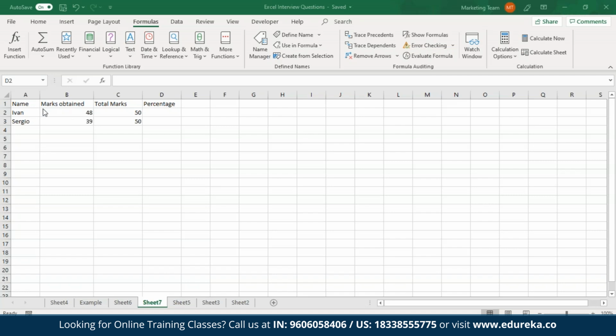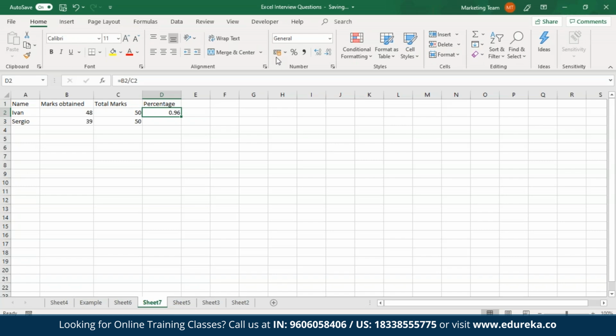So now, to calculate the percentage of marks obtained by each of these students, what I'm going to do is just select the cell where I want to calculate the percentage. I'll type in an equal to sign, and then it is part by whole, so it will be B2 divided by C2. Then I'll hit enter. And once I've obtained the result, I'll click on Home tab, and from here, I'll click on the percentage symbol.